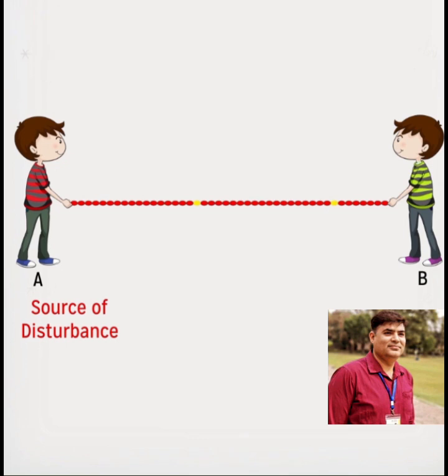So this is an experiment which can be easily and interestingly comprehended.